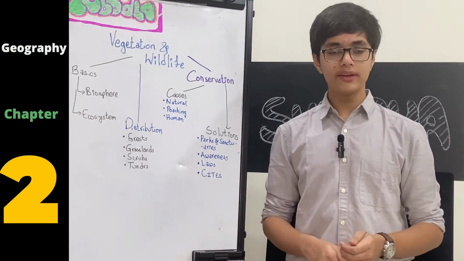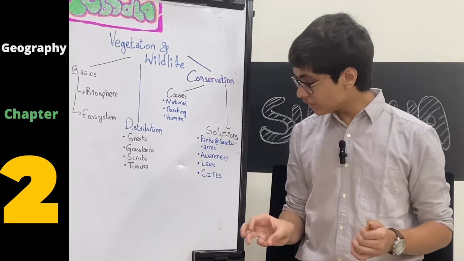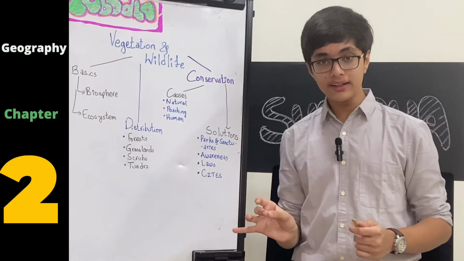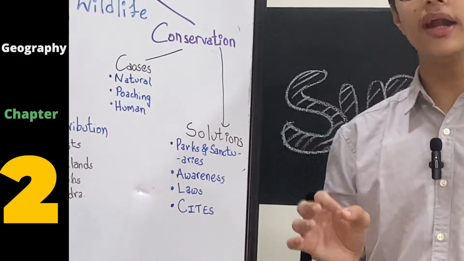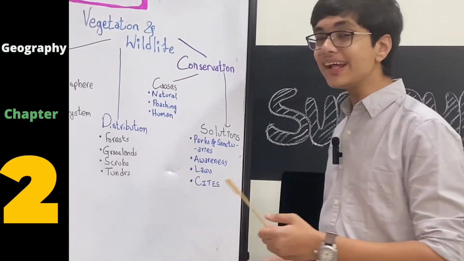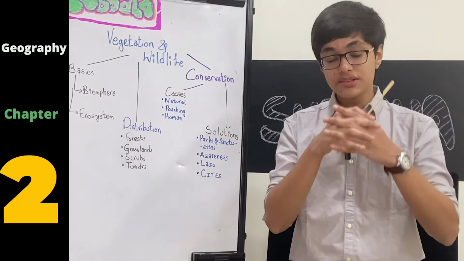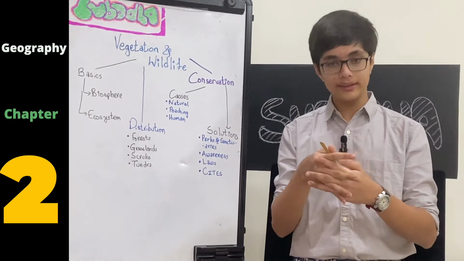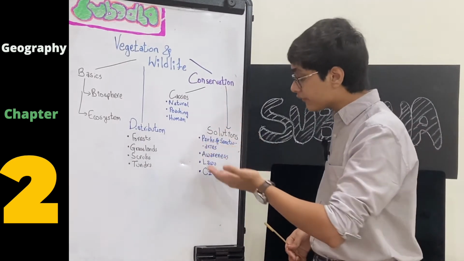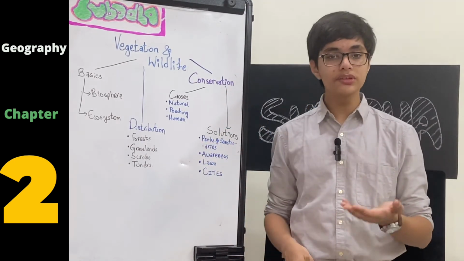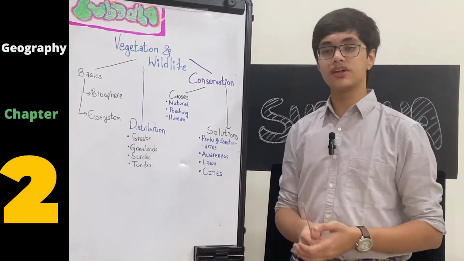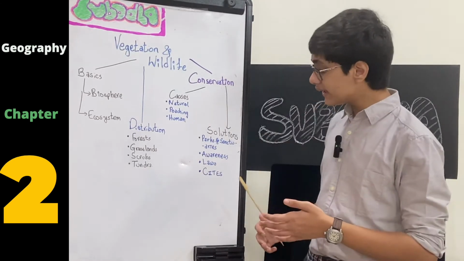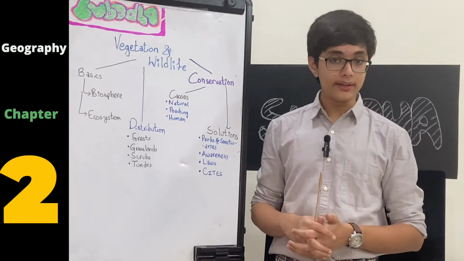Finally, is an organization or a pact or an agreement called CITES. What is the full form? It is the Convention of International Trade in Exotic Species of Wild Flora and Fauna. So it's basically like an agreement between different countries. They've come together and they've agreed that they are going to spread awareness about all of these issues, and more importantly protect all of the wildlife and vegetation present in their area. So it is basically a convention or an agreement.